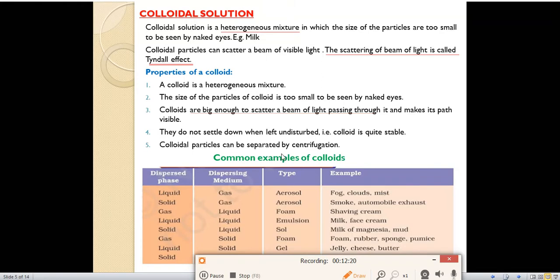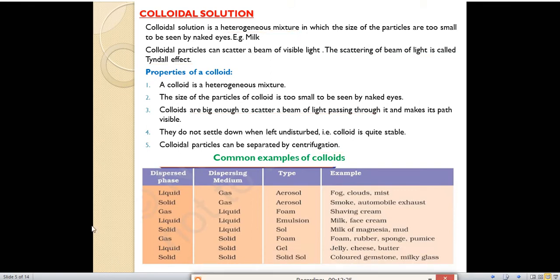Colloidal particles can be separated by centrifugation. By which technique can you separate the colloidal particles? Centrifugation. This is a process by which we can also separate the components of milk. So this is the method of separating the colloidal particles.